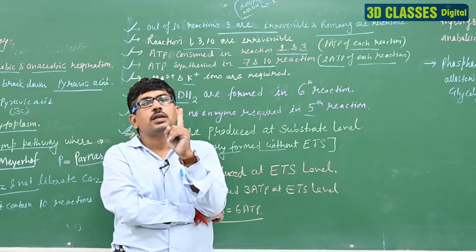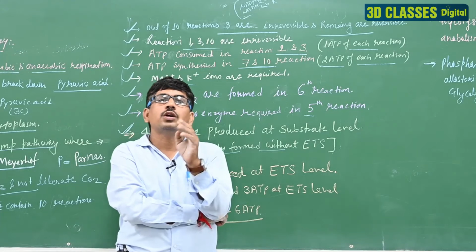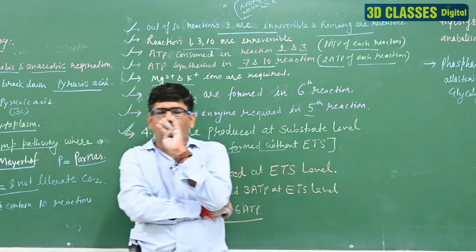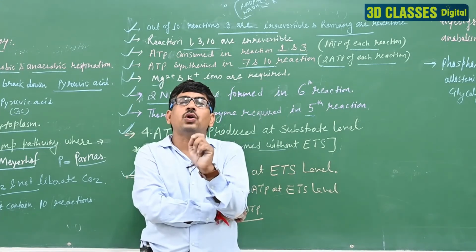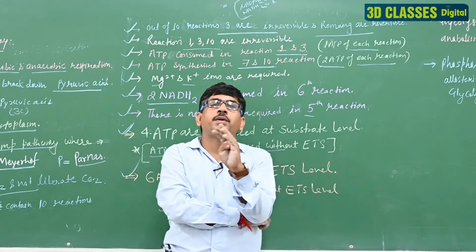ATP सिंगल 1, FADH2 produce 2 ATP, NADPH2 sorry, NADPH2 और NADH2 are produced 3 ATP.